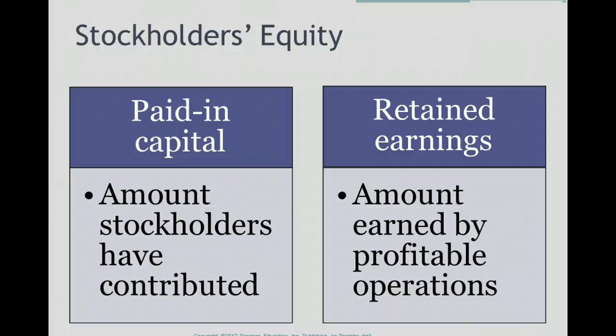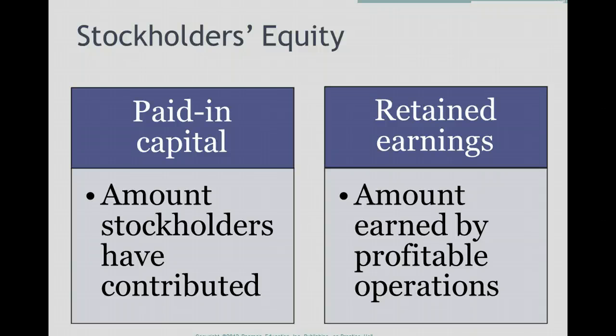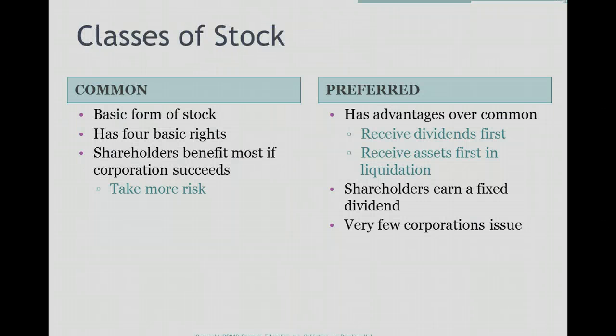Stockholders' equity in the balance sheet represents the ownership portion of the corporation. Stockholders' equity can be split into two parts, paid-in capital and retained earnings. Paid-in capital represents amounts that the stockholders have contributed towards the corporation. Retained earnings represents the amounts that have been earned by profitable operations. As you all know, net income and dividends are part of retained earnings.